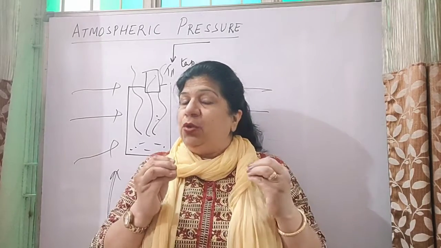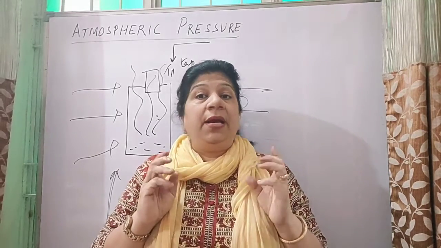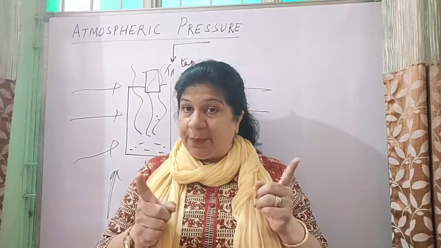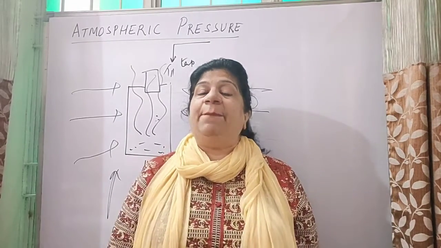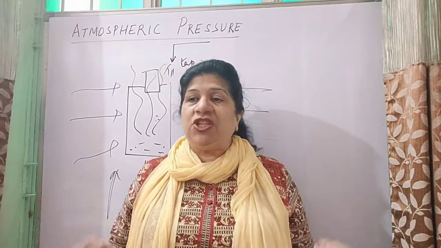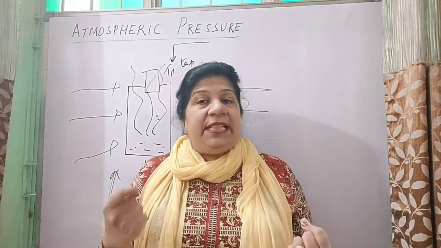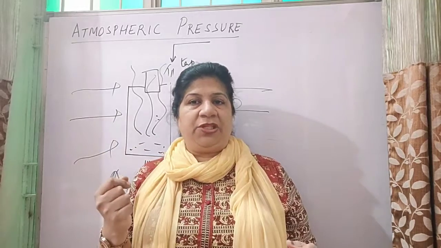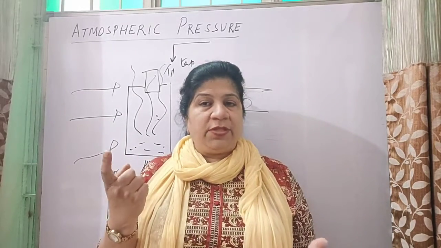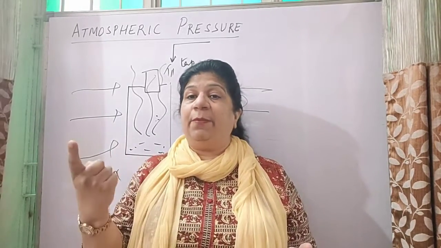Now, why the blood? You must have heard the word blood pressure. Blood pressure is the pressure of the blood with which it is flowing in our veins and arteries, which is slightly more than the atmospheric pressure, and hence it balances the atmospheric pressure.